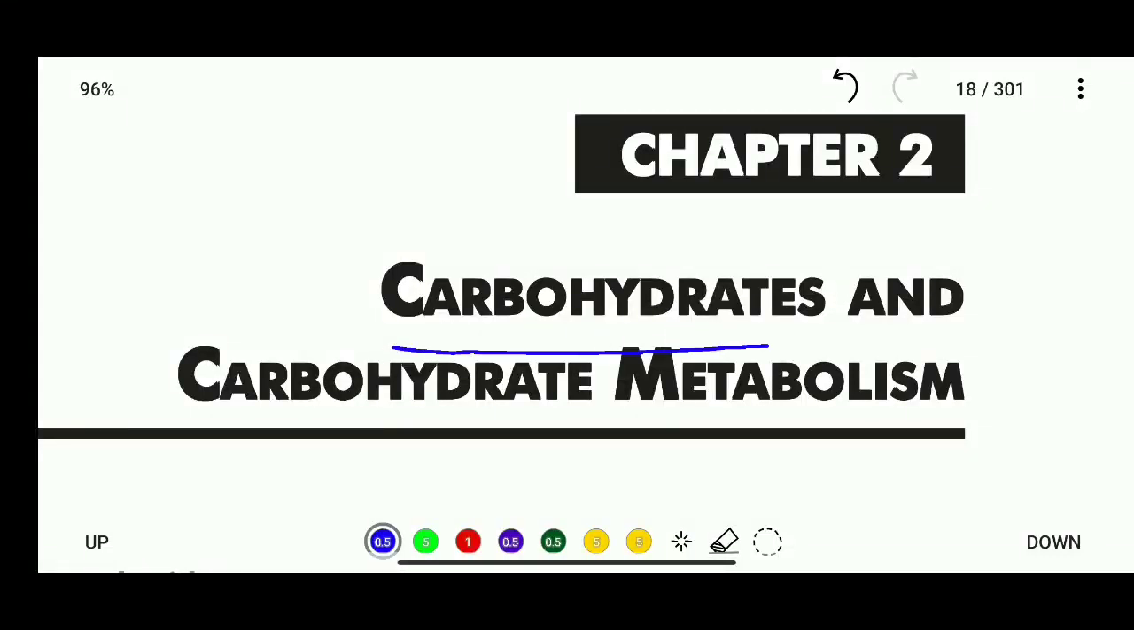Carbohydrates. Carbohydrates are biomolecules consisting of carbon, hydrogen, and oxygen atoms. Carbohydrates are also known as saccharides.